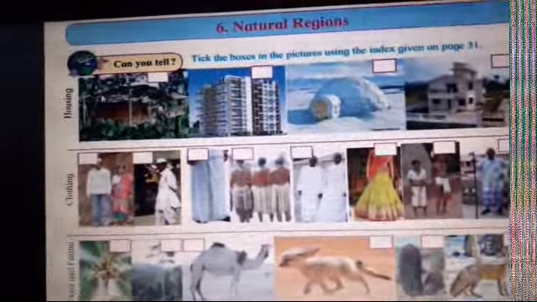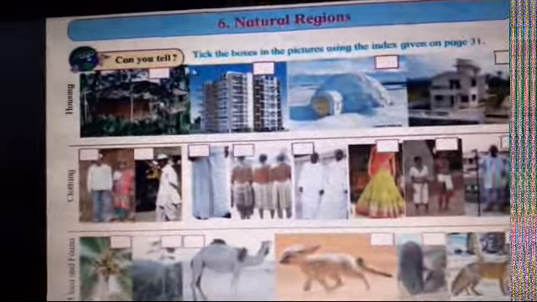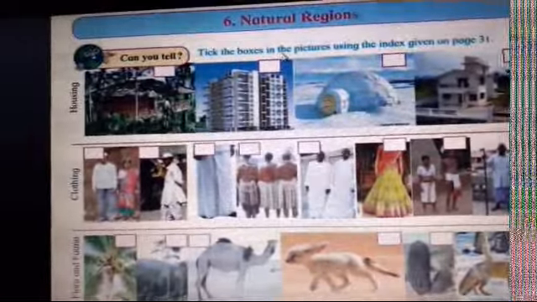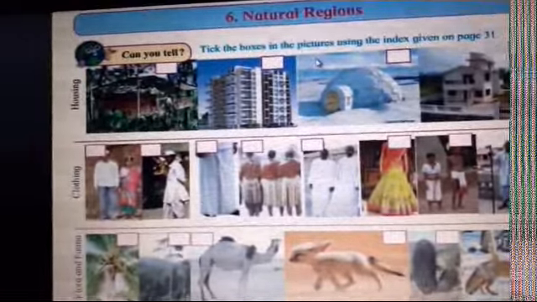Now let us see. This is the first picture you can see. Tick the boxes in the pictures using the index given on page 31. So what we have to do? What is the index given on page 31? We'll see later on, one by one.